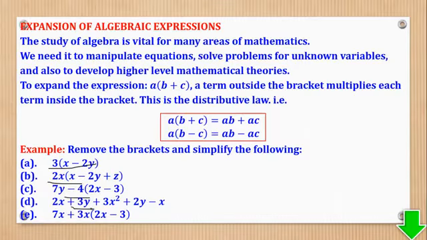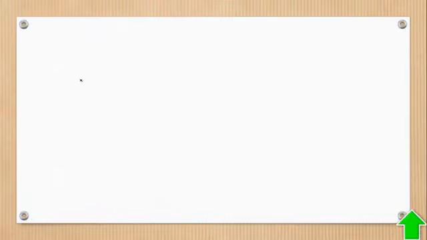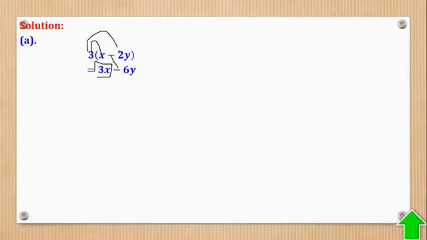So let's start with part A. What they want you to do is to remove the brackets and simplify. Simplifying means if they are like terms, you have to collect them. So part A, we are given 3 in brackets x minus 2y. So what we do, we multiply 3 by x to give you 3x, then minus remains, then multiply 3 by 2y to give you 6y. There's no like term, so you can stop there.